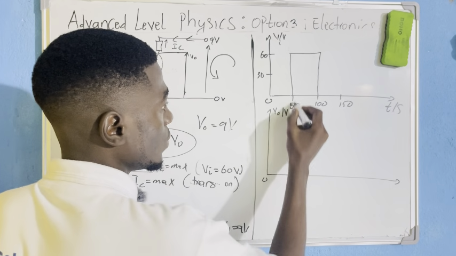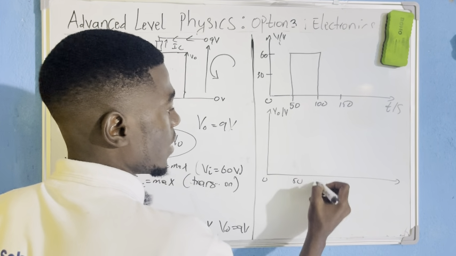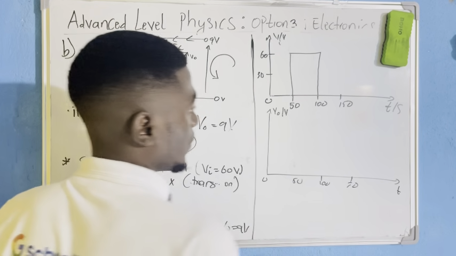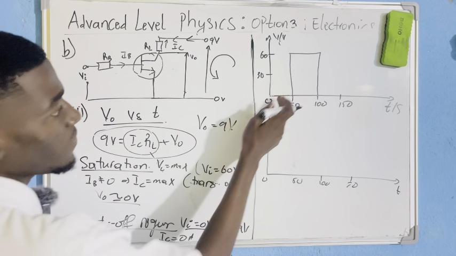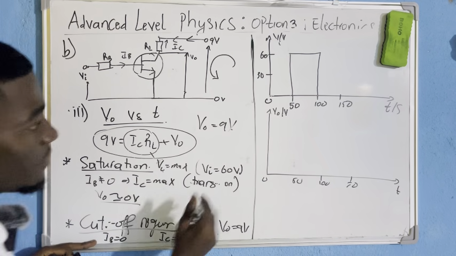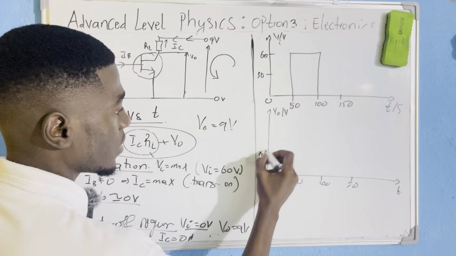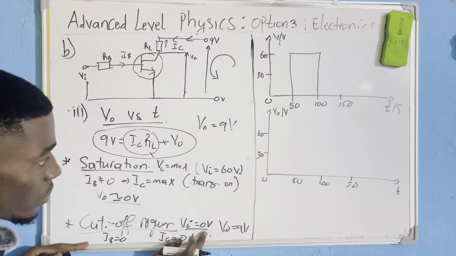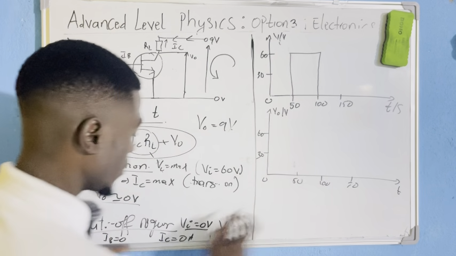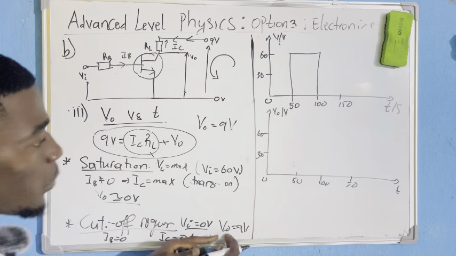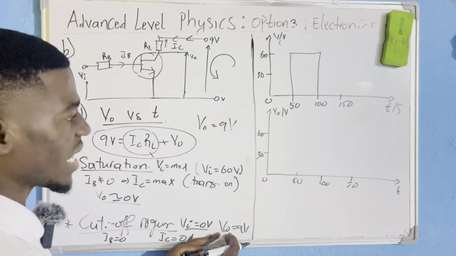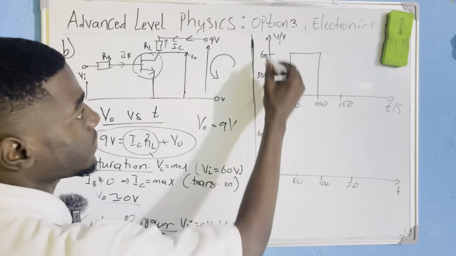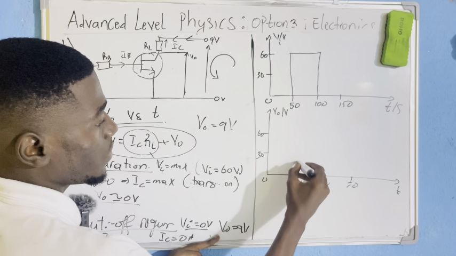Here 0, here is 50, here is 100, here is 150, here is time. When V in is 0, here is 30 and here is 60. When V in is 0, how is V output? V output is maximum. Now, I was using 9 volts here, but normally you should take the value of 60 volts here. So V output will be maximum like this.